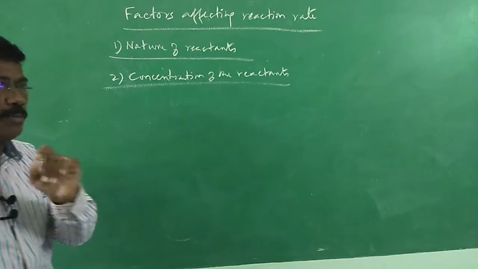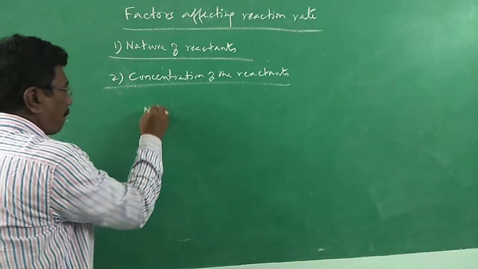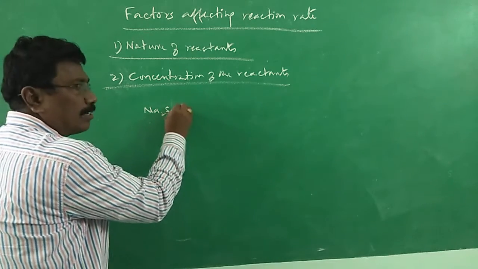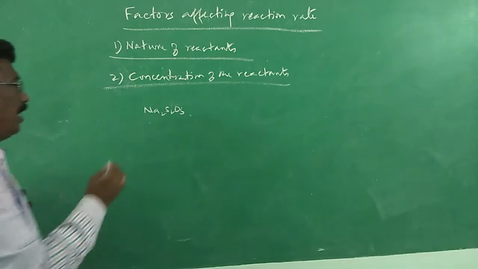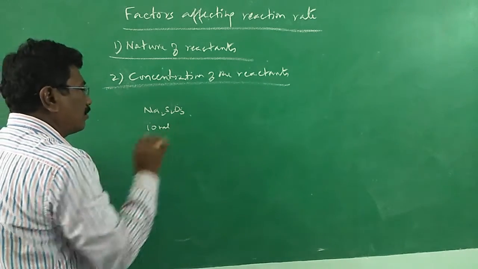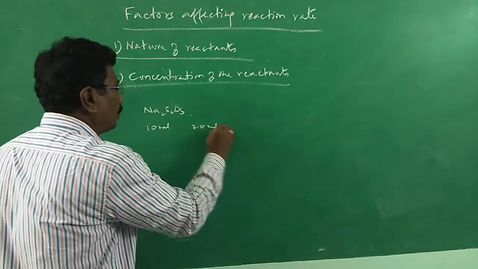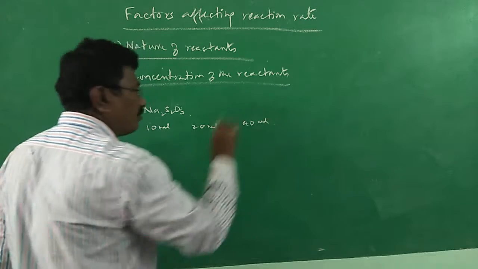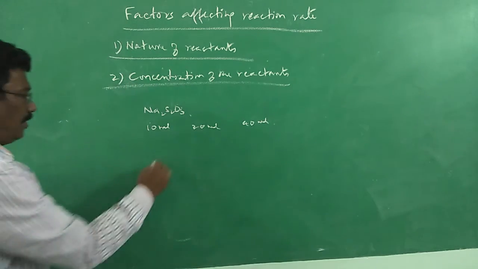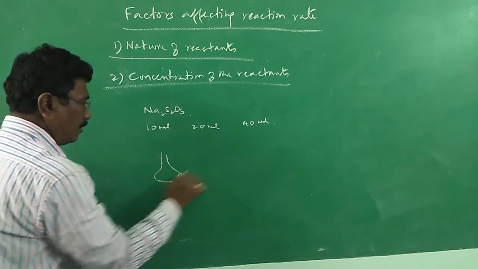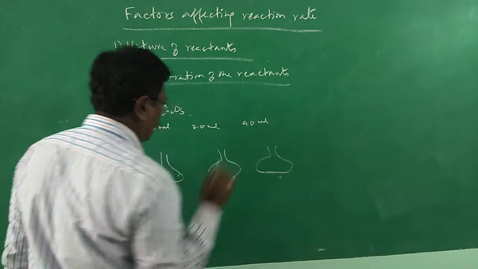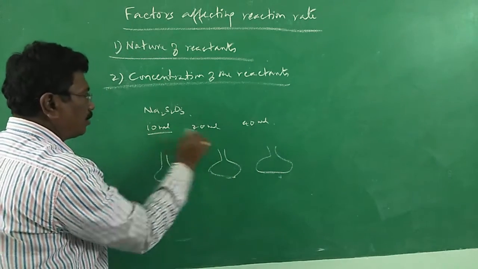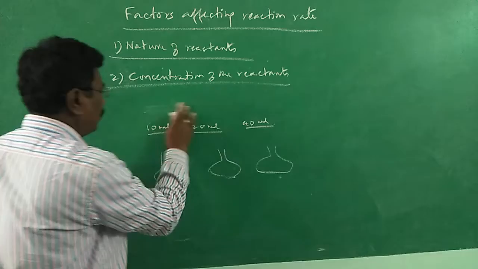For example, sodium thiosulfate solution, Na2S2O3. Let me take 10 ml of sodium thiosulfate, 20 ml of sodium thiosulfate, 40 ml of sodium thiosulfate, in different conical flasks. All right. I have taken 2-3 conical flasks, with 10 ml sodium thiosulfate, 20 ml, 40 ml.